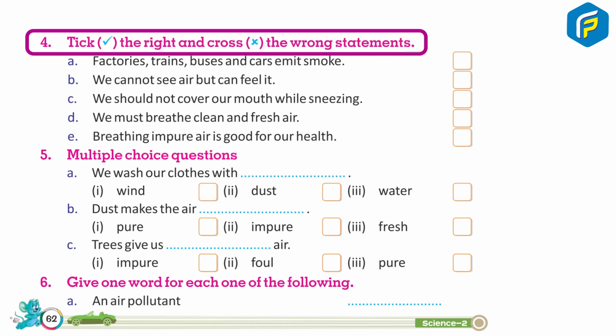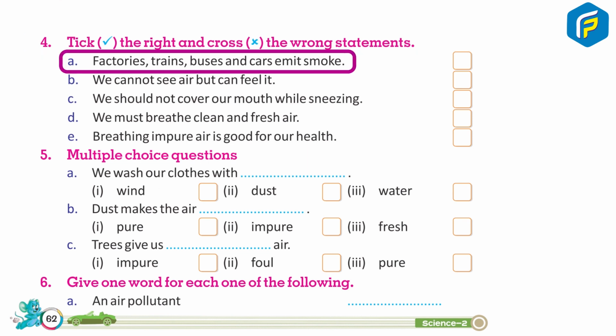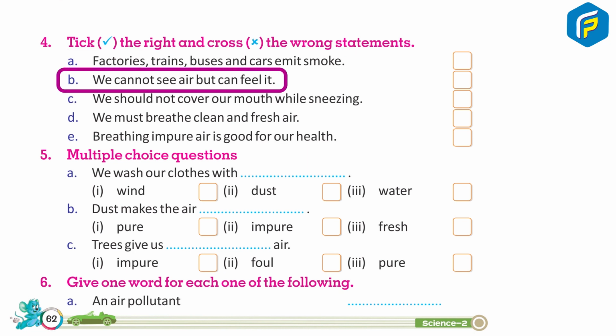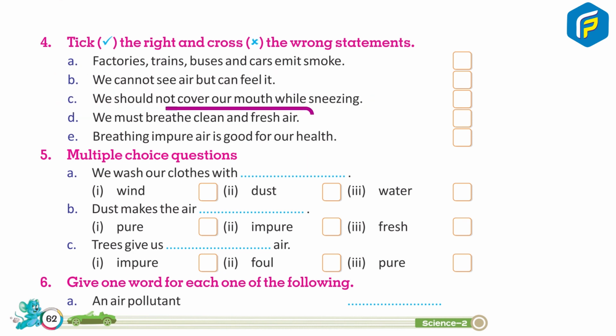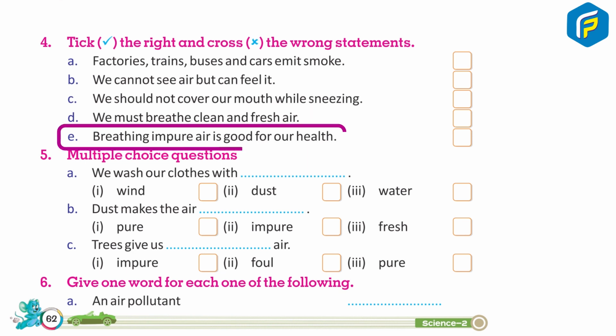4. Tick the right and cross the wrong statement. A. Factories, trains, buses and cars emit smoke. B. We cannot see air but we can feel it. C. We should not cover our mouth while sneezing. D. We must breathe clean and fresh air. E. Breathing impure air is good for our health.